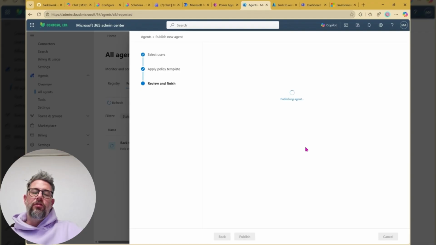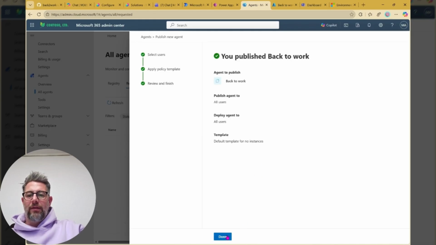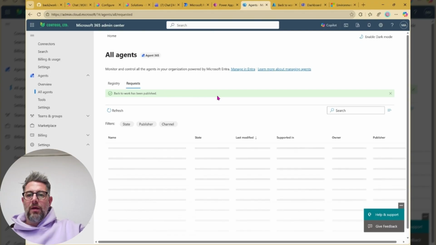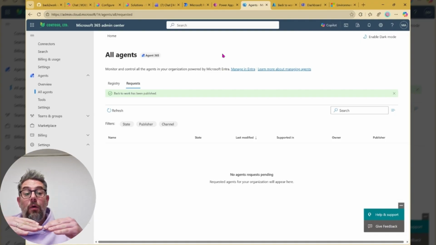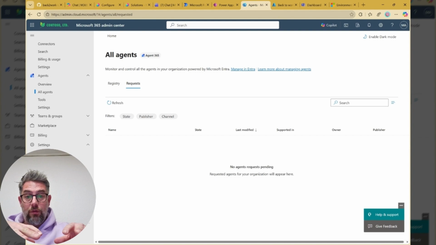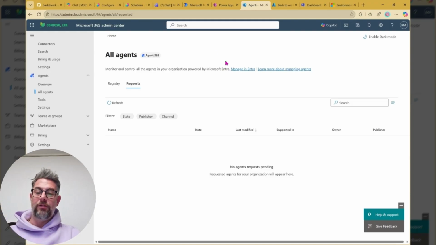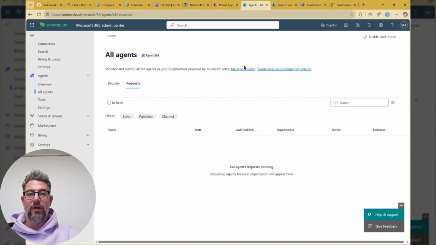This is why it doesn't look so nice at the moment. Nevertheless, well, now it's deploying it. All right, done. One more thing to do, because I said we want to have it as an agent in the M365 Copilot app. And this is where we now brought it to and where we made it available. Having that pre-installed just means users don't have to search for it in the catalog, but they will find it directly in the agents list on the left side.